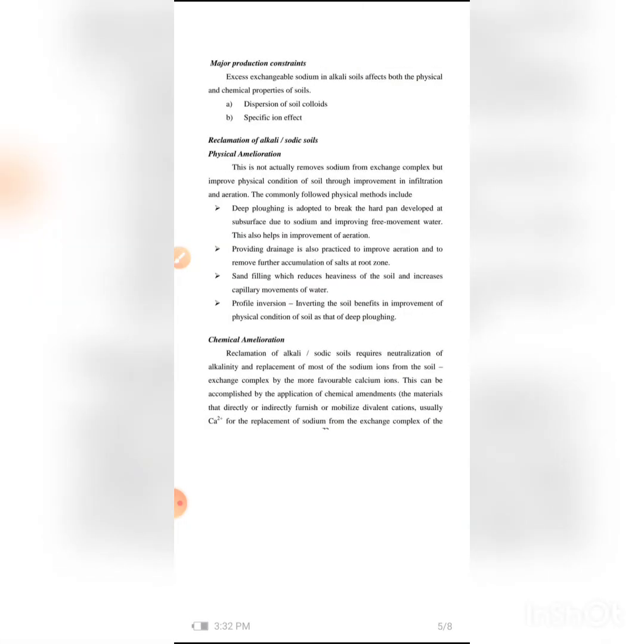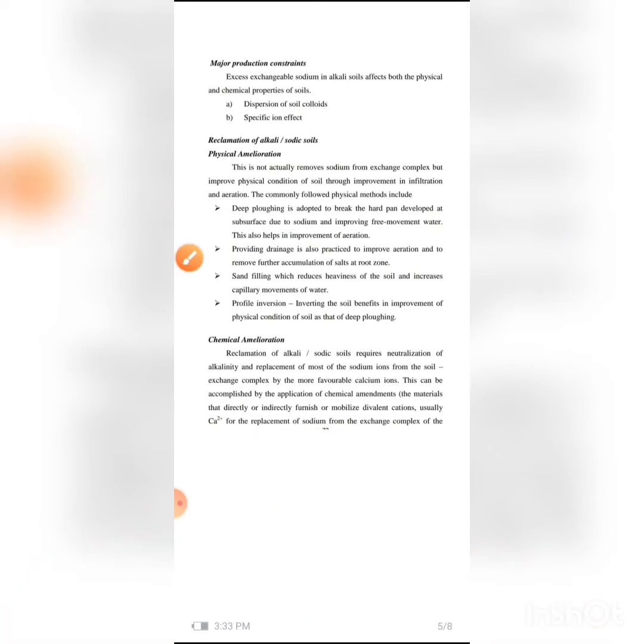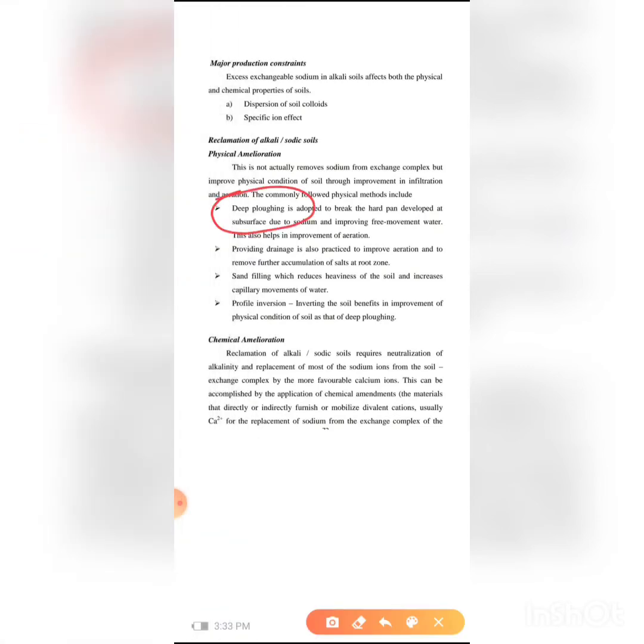How to reclaim this alkali or sodic soil? The major chemical amelioration is gypsum. We use gypsum to reclaim the alkaline soil. What is the physical amelioration? Physical amelioration is deep ploughing and profile inversion. Profile inversion is nothing but doing tillage to reclaim the alkaline soil. What is meant by reclamation generally? To neutralize, to remove.